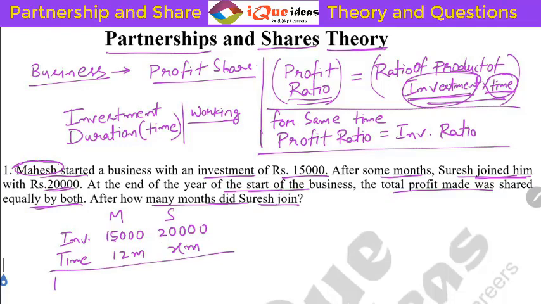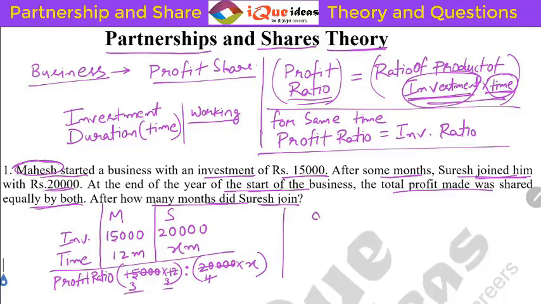So how will the profit ratio be calculated? To find the profit ratio, you multiply the investment and time of each one. So for Mahesh, it will be 15,000 into 12. And for Suresh, it will be 20,000 into X. Whatever ratio we get, that is the ratio of profit share. So I think 3 zeros are cancelled. And then 5 cancels 15 3 times and 5 cancels 20 4 times. 4 cancels 12 3 times. So 3 into 3, that is 9, is to X. This is the profit ratio.